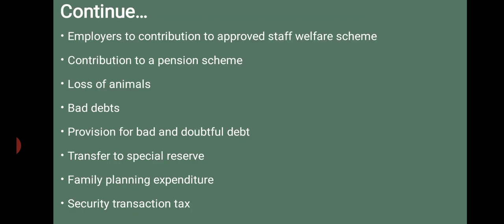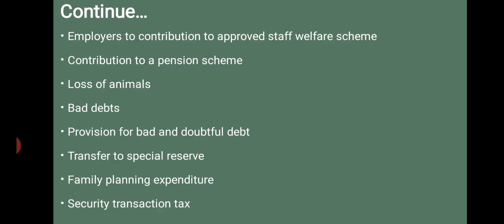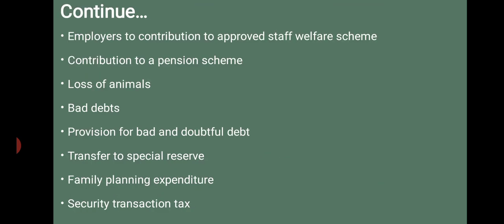Then next, loss of animals. Loss of animals means any amount incurred as a loss of animals used for the purpose of business or profession.